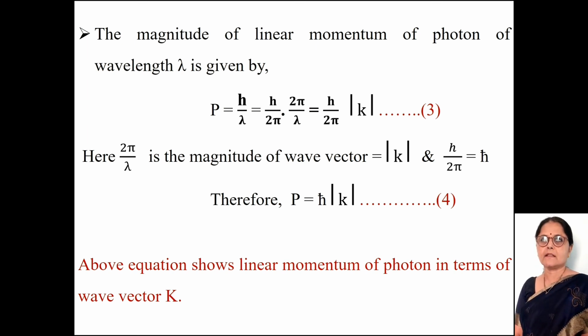Divide and multiply by 2 pi, we get h upon 2 pi into 2 pi upon lambda, which is equal to h upon 2 pi mod of k.